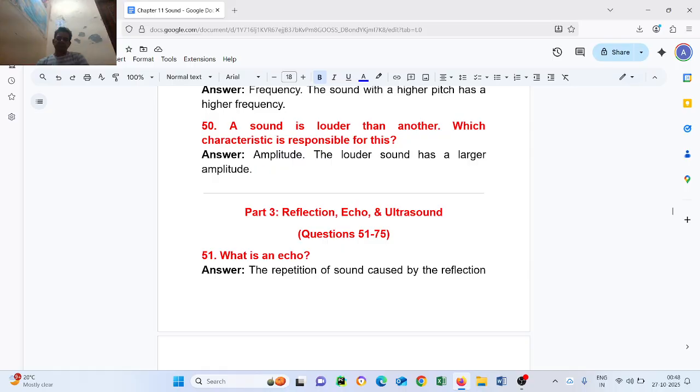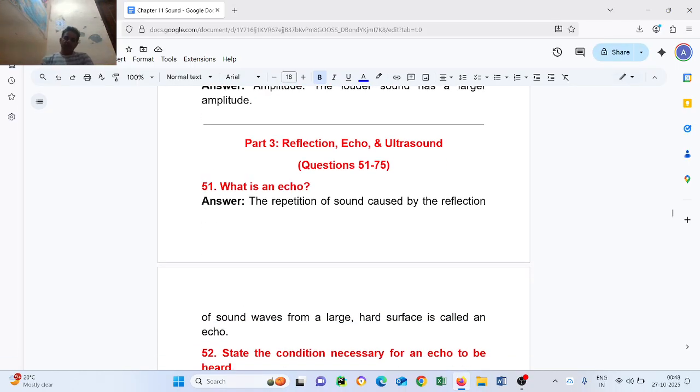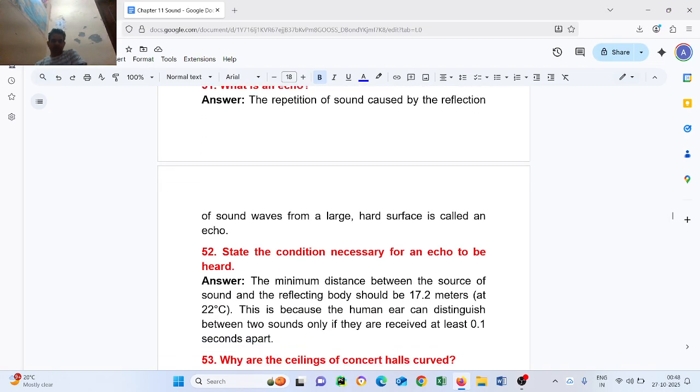Part 3. Reflection, echo and ultrasound. Question number 51. What is an echo? The repetition of sound caused by a reflection of sound wave from a large hard surface is called an echo.